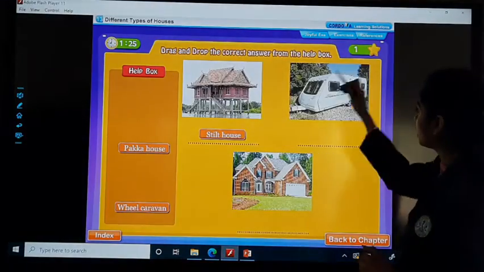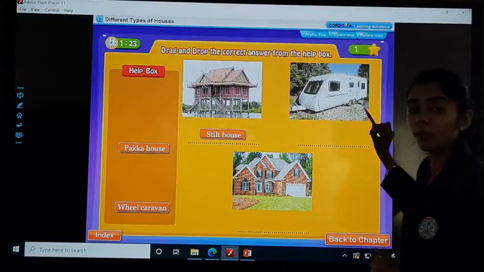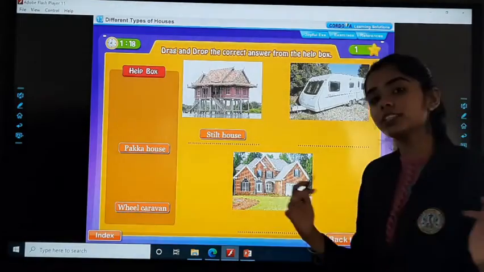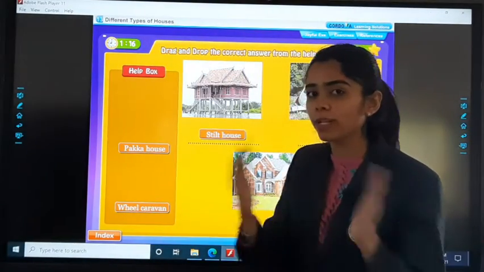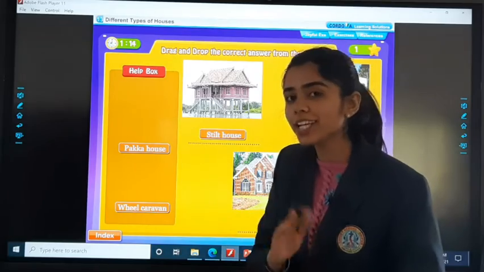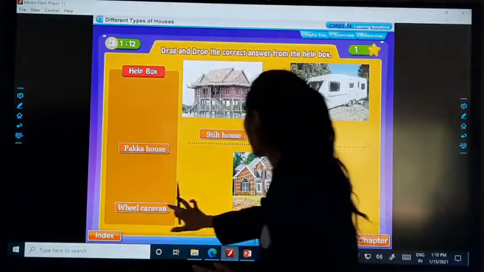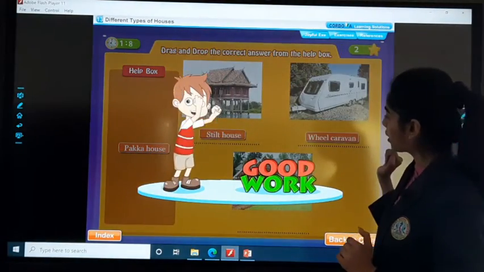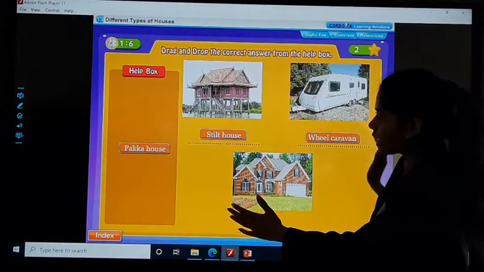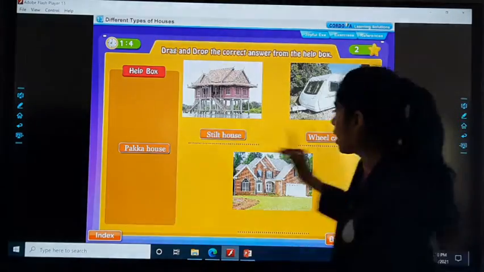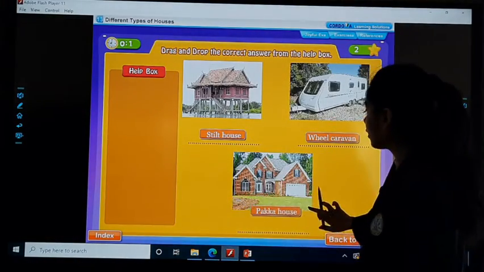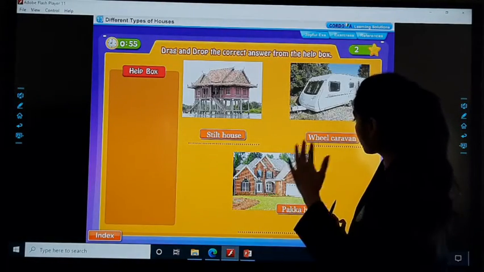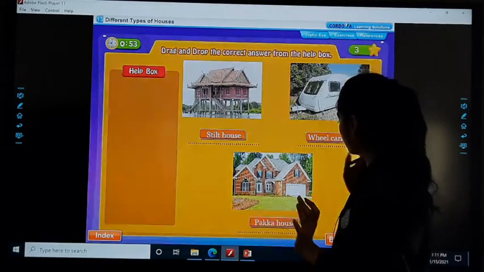Then the next one, look at this. It is made up of wheels. Okay, wheels हैं यहाँ पे and हम easily उसे carry कर सकते हैं from one place to another. So which was it? Yes, the wheel caravans. And the last, you can see it's a beautiful house. The last option is also what? A pakka house. And we can see it is made up of bricks, cement, there's wall, there's a hut, everything. Okay?